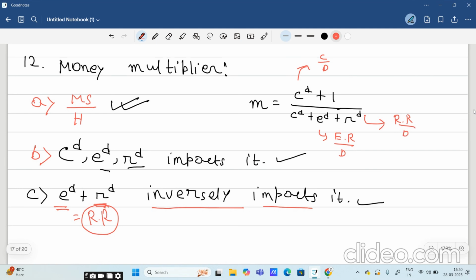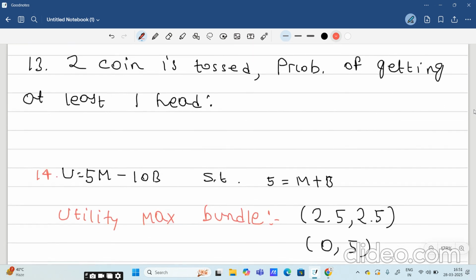So as you can see, if ED and RD are going to increase, that means the reserve ratio is going to increase, that means the money multiplier will fall, right? So that's how reserve ratio and money multiplier are inversely related.